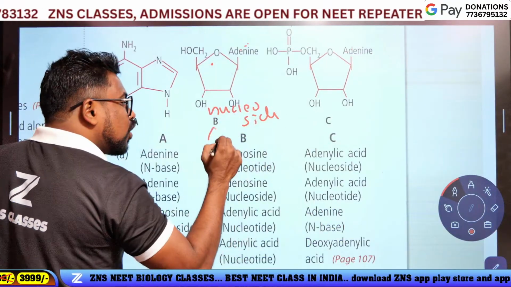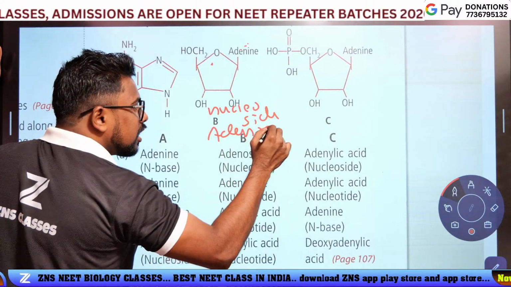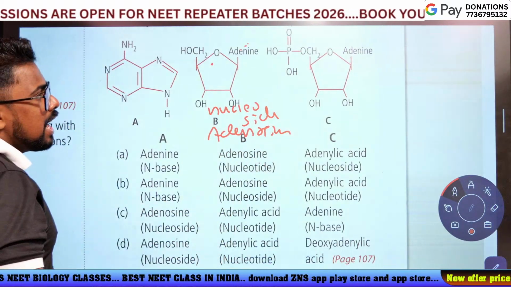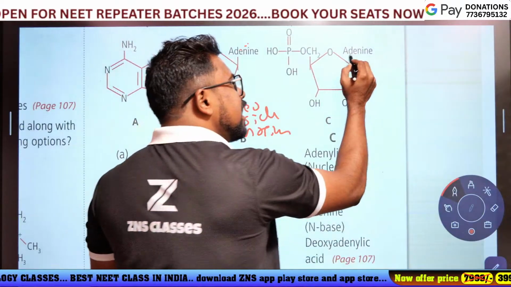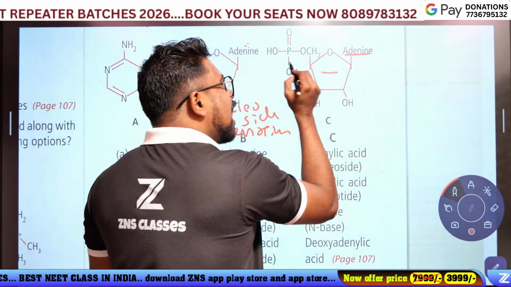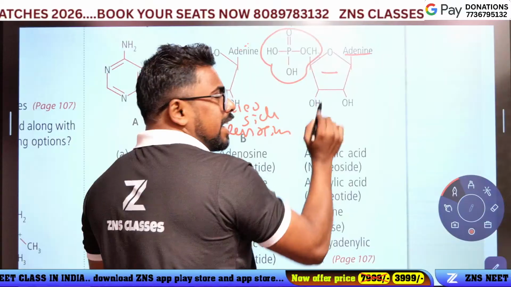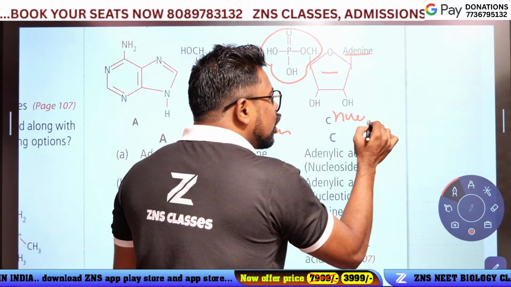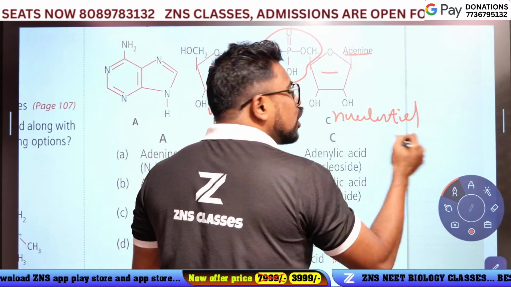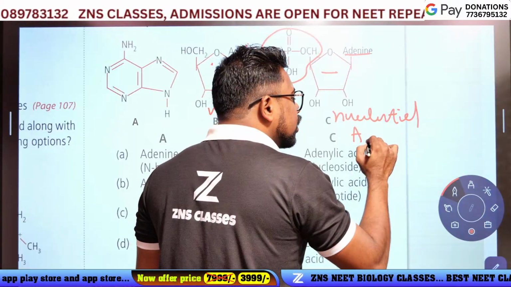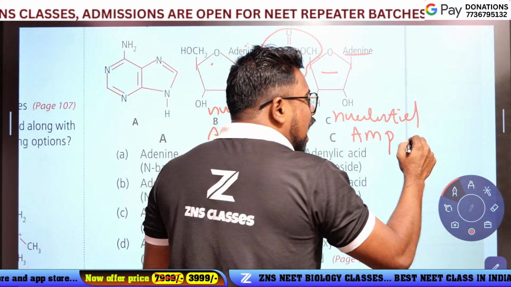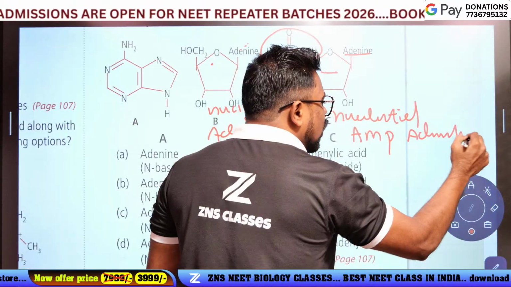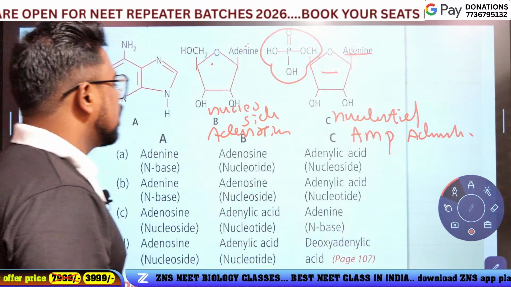The nucleoside is called adenosine. And who is this? Adenine here, sugar is here, and phosphoric acid here, because it is a nucleotide. The nucleotide is called adenosine monophosphate or adenylic acid.